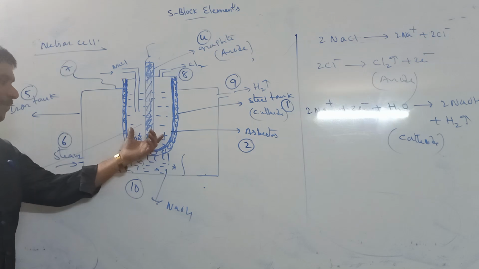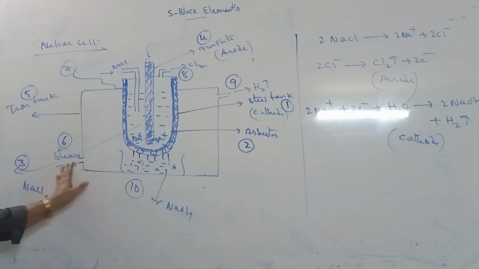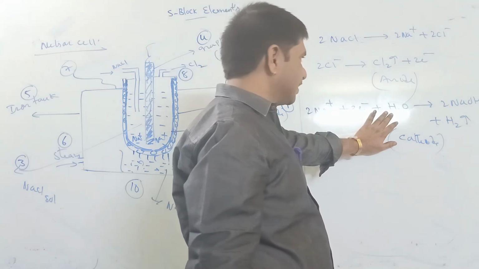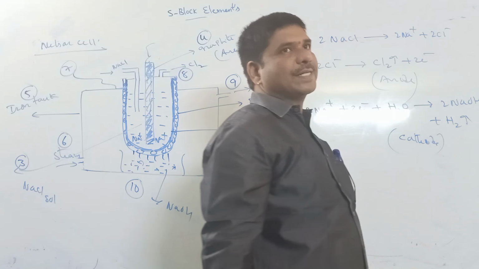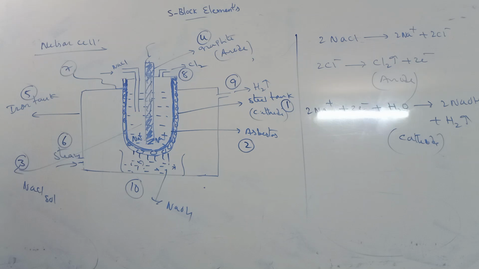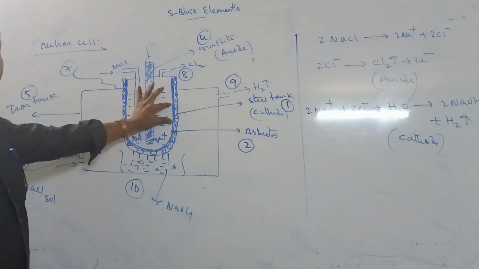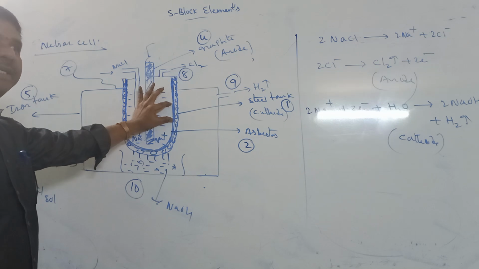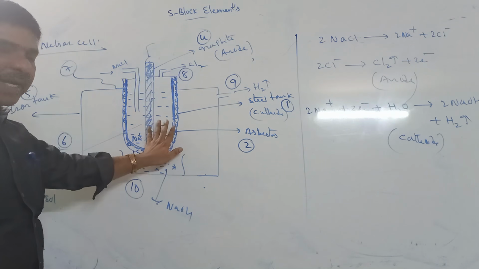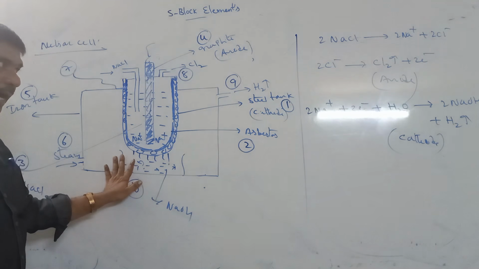When these sodium ions fall in this container, steam passes through at the same time, and the Na+ ions react with steam to form sodium hydroxide and hydrogen gas. So like this, NaOH is prepared. The important points are: the electrolyte is NaCl solution, another name brine solution; the cathode is the perforated U-shaped steel tank; the anode is the graphite rod. These two are separated by the asbestos lining.